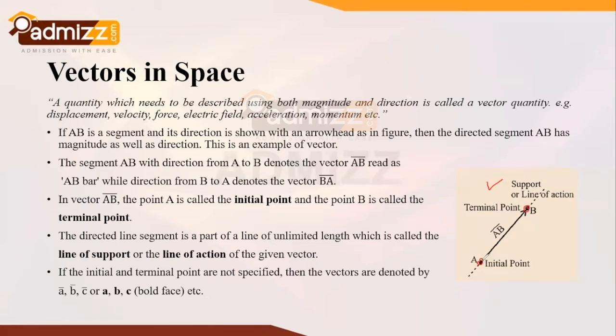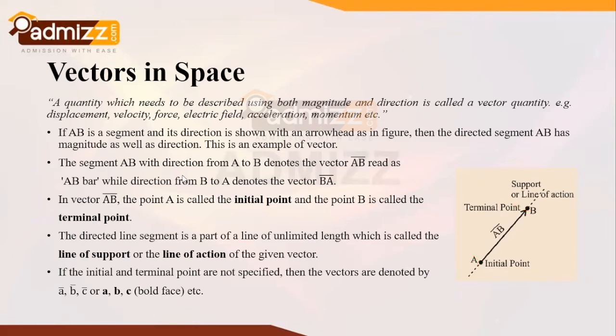The length of this arrow represents the magnitude of the line segment, and also the length of the vector, and this can be considered an example of a vector. Point B here is known as the terminal point, and this line is known as the support or line of action. So this is the fundamental of a vector.